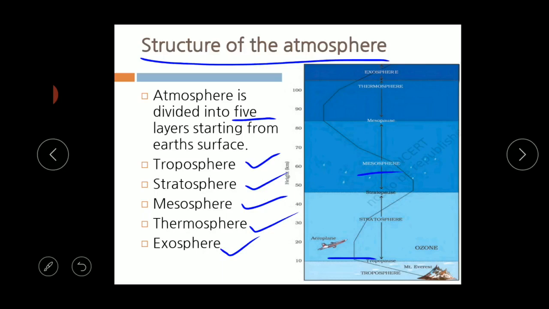Next to the troposphere is the stratosphere, which is the best zone for aeroplane flying. The next layer after the stratosphere is the mesosphere. Then after the mesosphere comes the thermosphere, and the last is the exosphere.